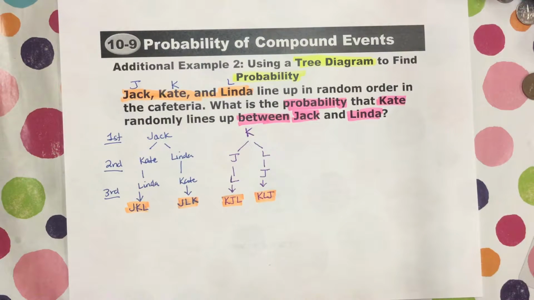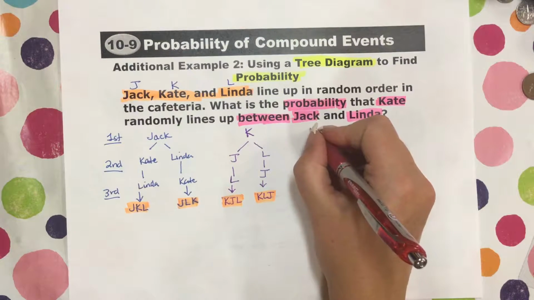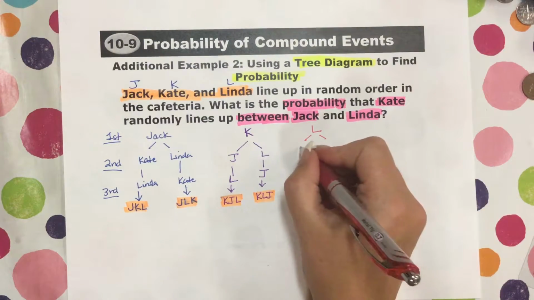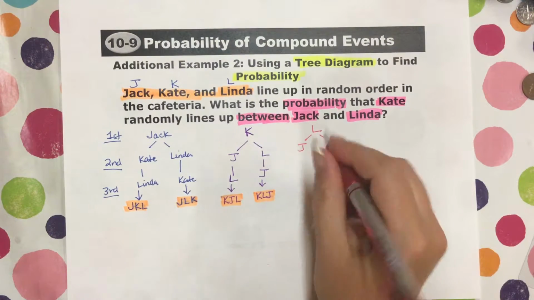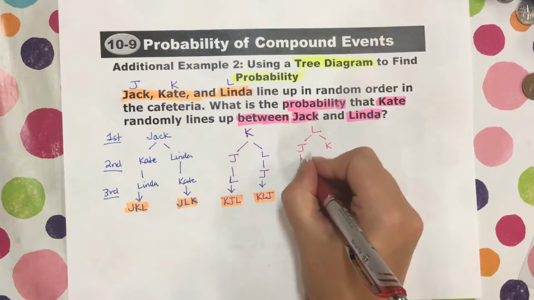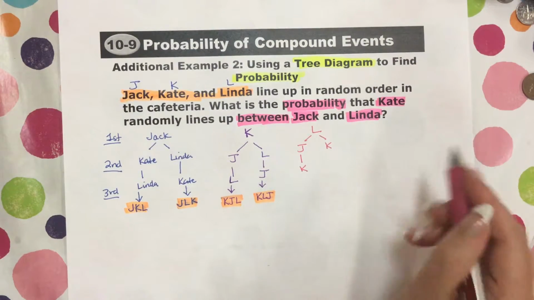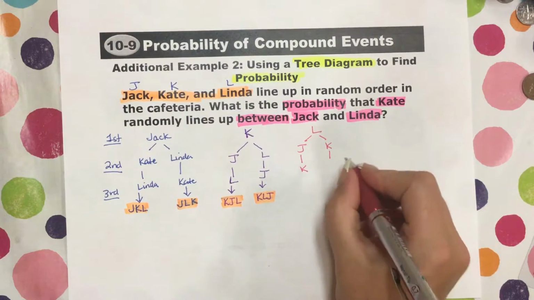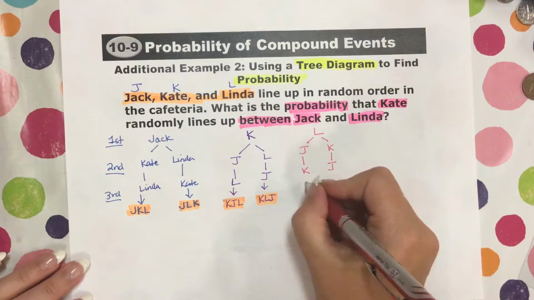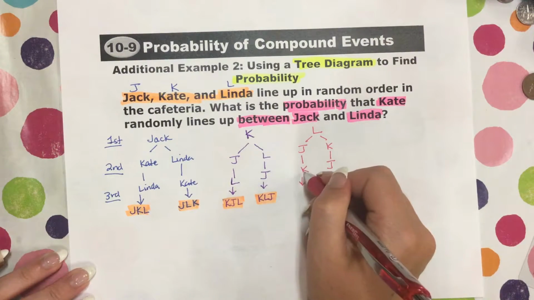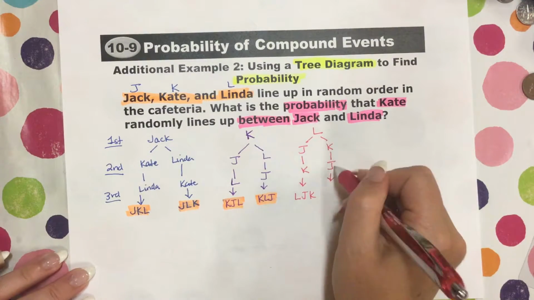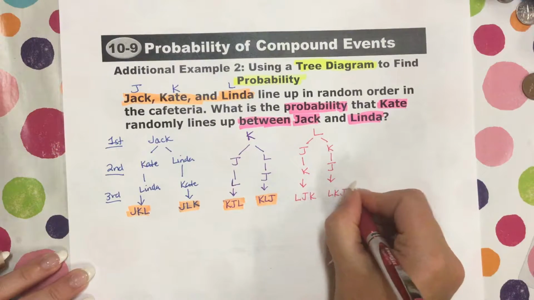Okay, but we could have another person in first. We could have Linda in first. If Linda's in first, who would be in second? It could be Jack or it could be Kate. If Linda's in first and Jack's in second, it would have to be Kate in third. And if Linda was in first and Kate was in second, it would have to be Jack in third. So we would end up with Linda, Jack, Kate, or Linda, Kate, Jack.